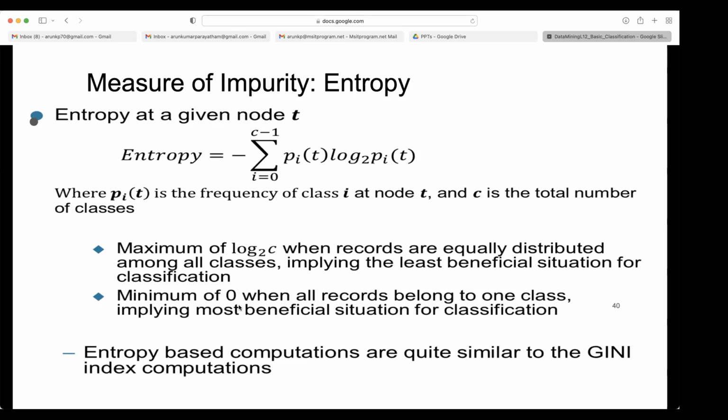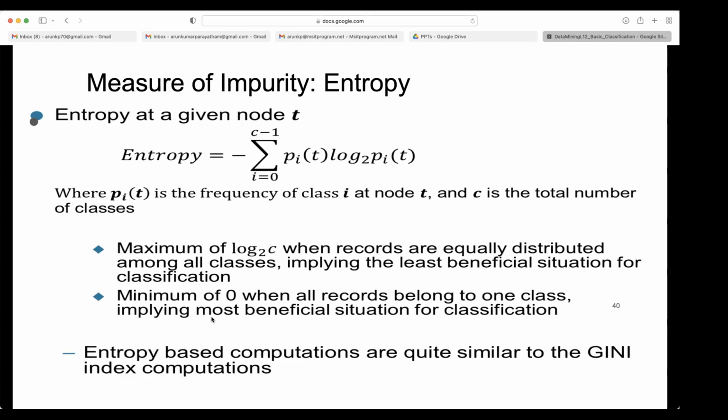Again, the minimum is 0, because if p_i is 0, then p_i times log of p_i will become 0, since this p_i itself makes it 0. So total will become 0. If one class is full, then automatically in a binary classification, the other class will have probability 0.